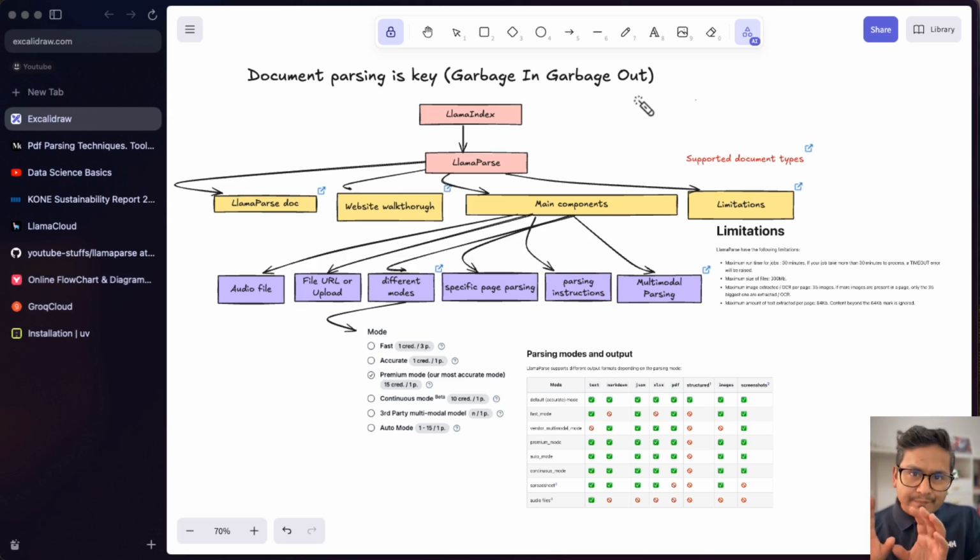In simple terms, document parsing means making the data that you have ready for the LLM to consume, so that it can provide a better answer for you, right? Garbage in, garbage out, meaning that if you provide bad data into your system or LLM, it will provide bad results. But if you parse the document properly and feed it into the LLM, then the LLM will generate the right answers for you. There are many LLM providers and different LLMs.